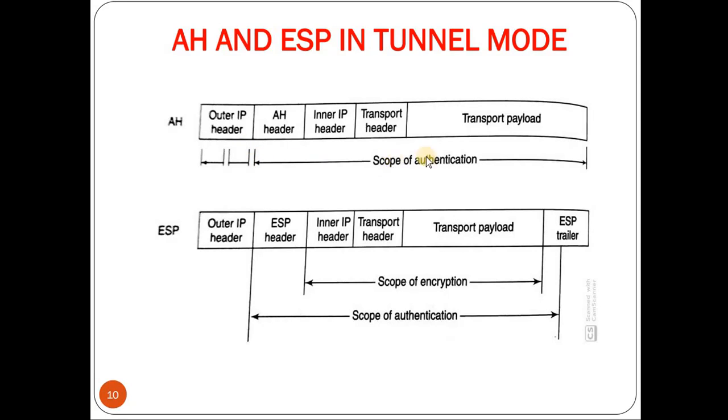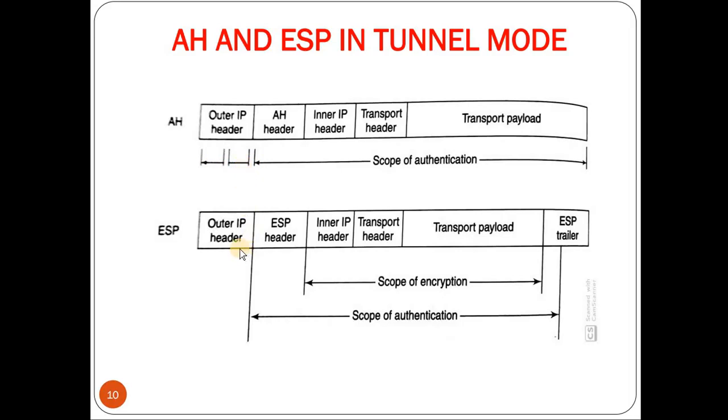Coming to the scope of authentication, authentication is provided entirely from the AH header to the transport payload, including the original IP packet header. But coming to the outer IP header, it provides authentication only for some part. For the mutable part, it won't provide authentication.